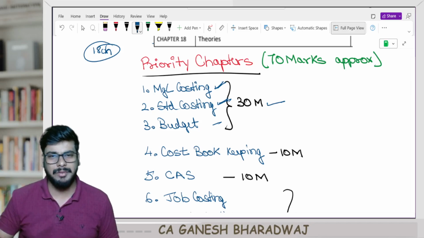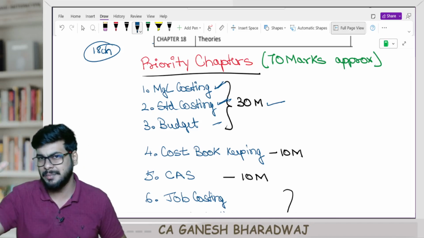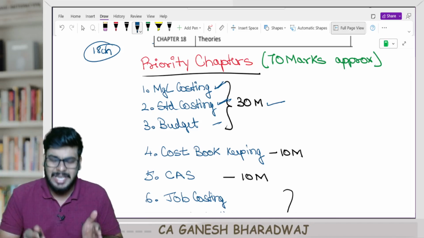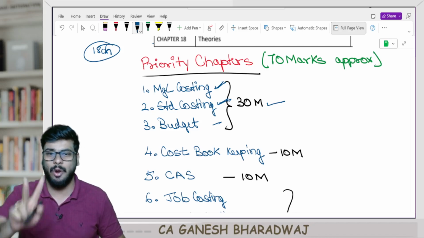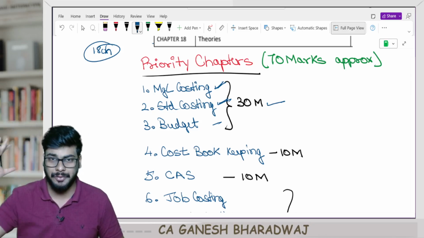In your paper 12, you also have variable overhead and fixed overhead cost variances, and you also have sales variances and some basic reconciliation statements, right? Here it's very, very easy. At paper 8, only two types of variances: your material cost variance and labor cost variance. Quickly you can finish it off.